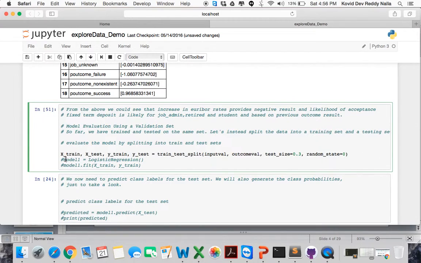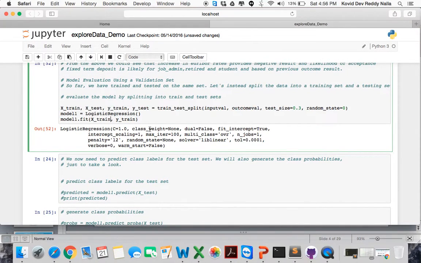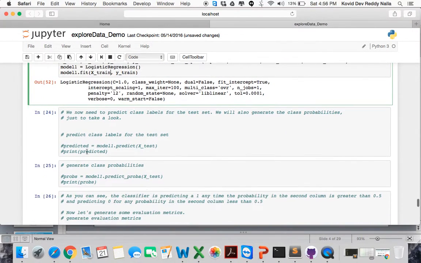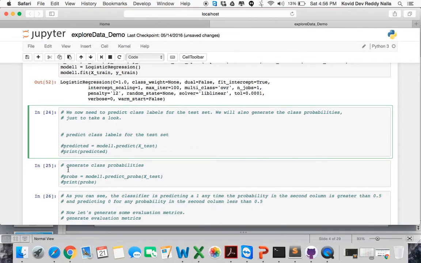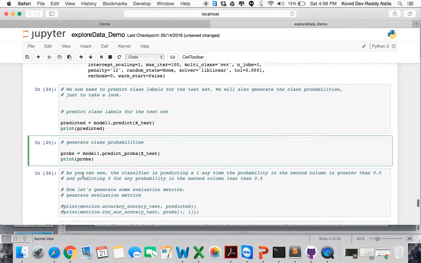Then we write our model as logistic regression and we fit the train data. So here we are doing the training process. These are the weight logistic regression parameters for training. Then we can predict the class labels, and we can also print the probabilities here.